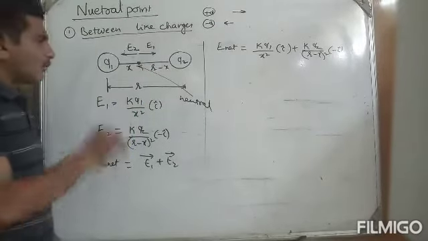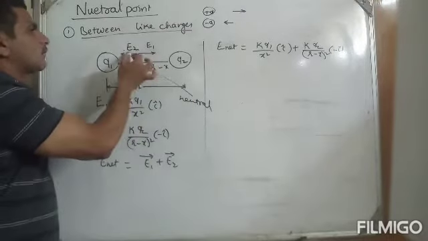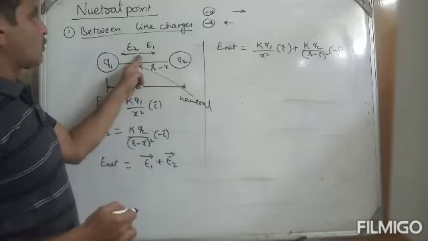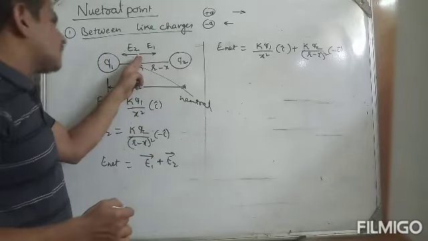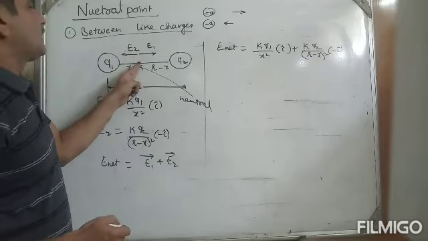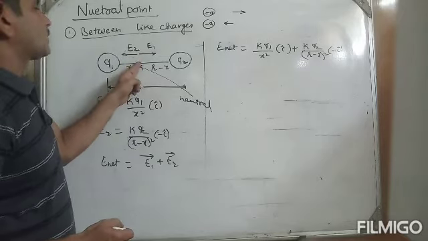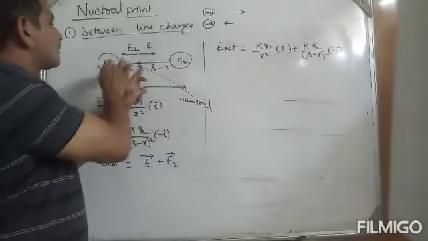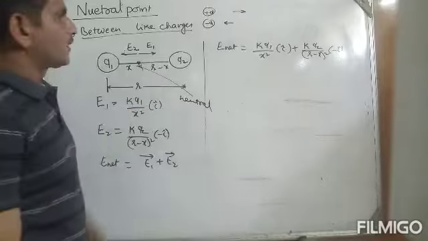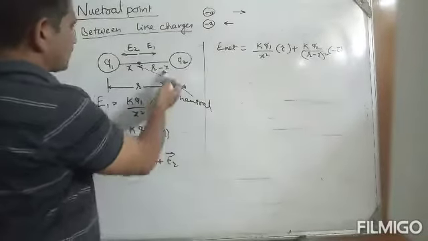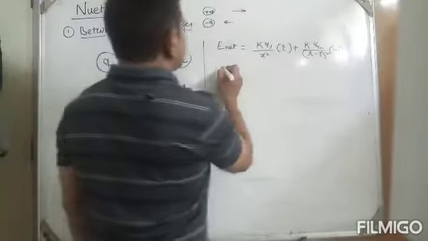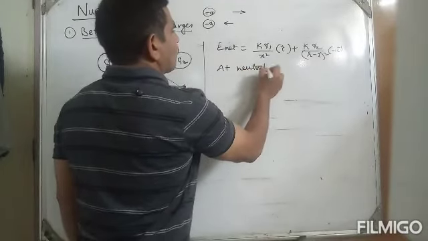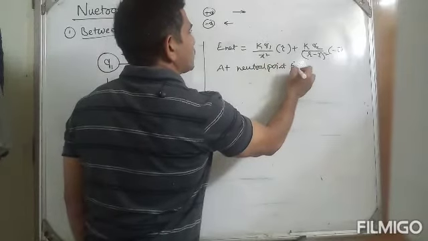Are you getting my point? Why? Because somewhere else, the electric field intensities are in opposite directions, this is positive and this is positive. Two electric fields are in opposite direction. Somewhere, the resultant electric field intensity is 0. These are equal and opposite. That point is the neutral point. So we assumed that the neutral point is formed at X distance. Therefore, the first one is X square, the second one is (R minus X) square. So at the neutral point, net electric field intensity is 0.